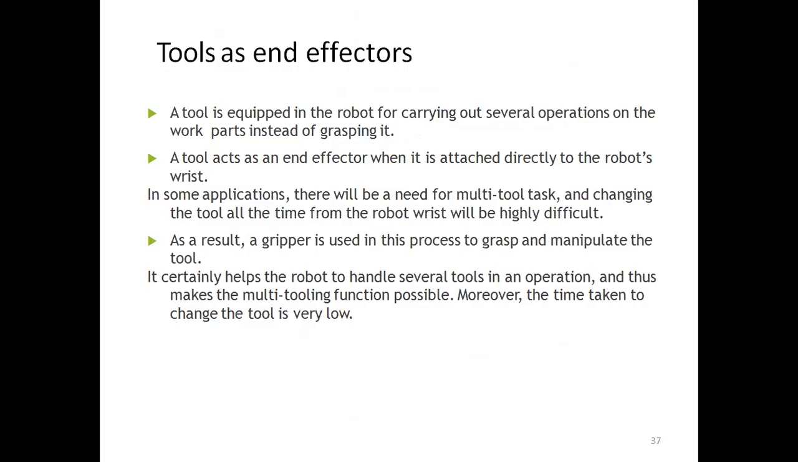Tool as an end effector. A tool is equipped on the robot for carrying out several operations. This tool acts as an end effector when it is attached directly to the robot wrist. In some applications there is a need for multiple tasks, and changing the tool all the time at the robot wrist would be very difficult. As a result, the gripper is used to grasp and manipulate the tool. It certainly helps the robot handle several tools in an operation, because it makes multi-tooling possible.